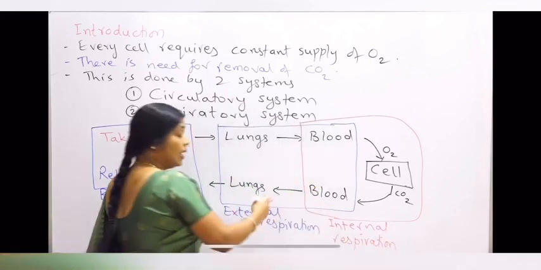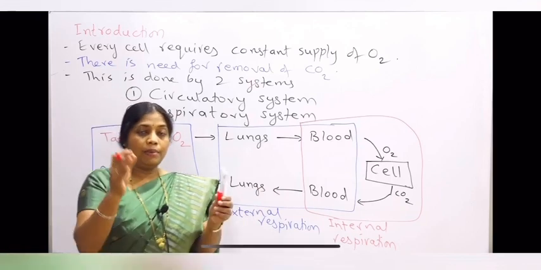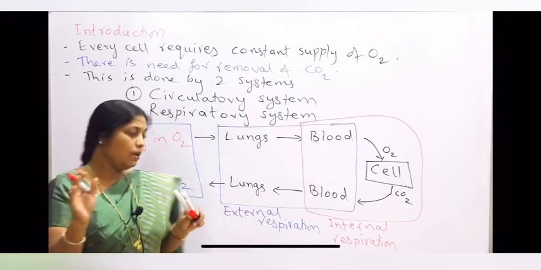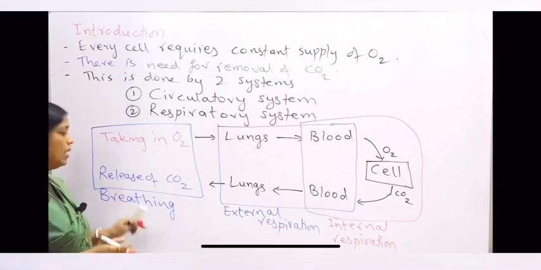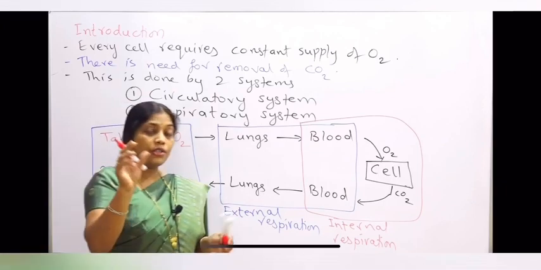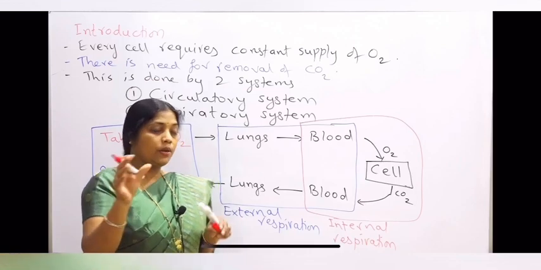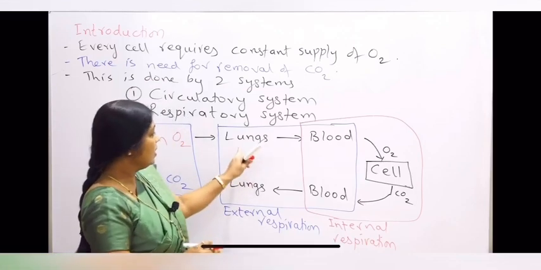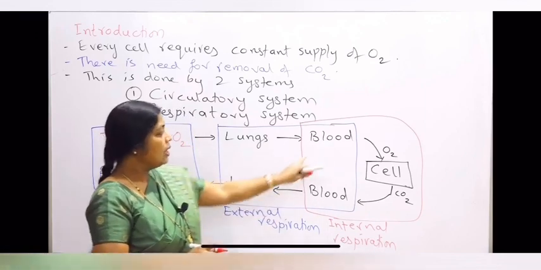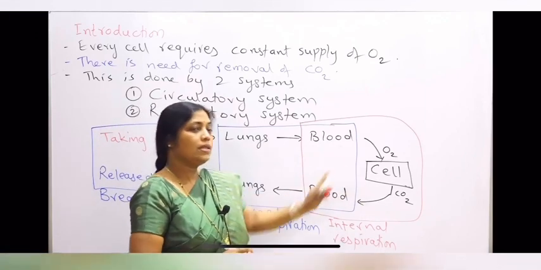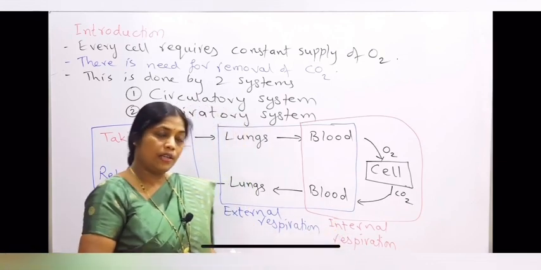So actually this is the exchange of gases. As I said, breathing and exchange of gases. So what is breathing? Breathing is a simple process of just taking in of oxygen and releasing out of carbon dioxide. And exchange of gases is actually the respiration. When it is taking place between lungs and blood, it is called external respiration, and when it is taking place between the blood and the cells, it is called internal respiration.